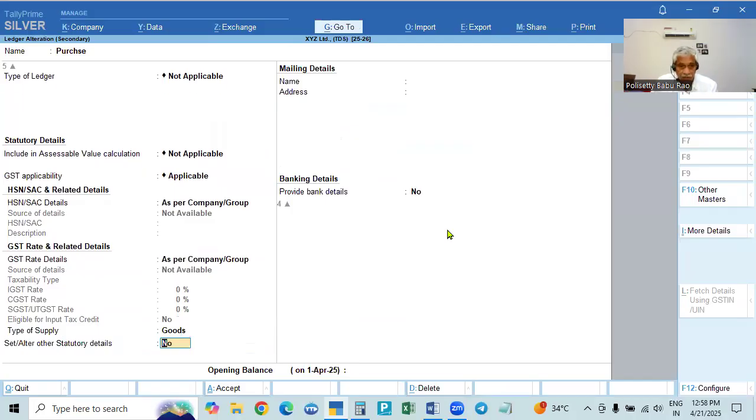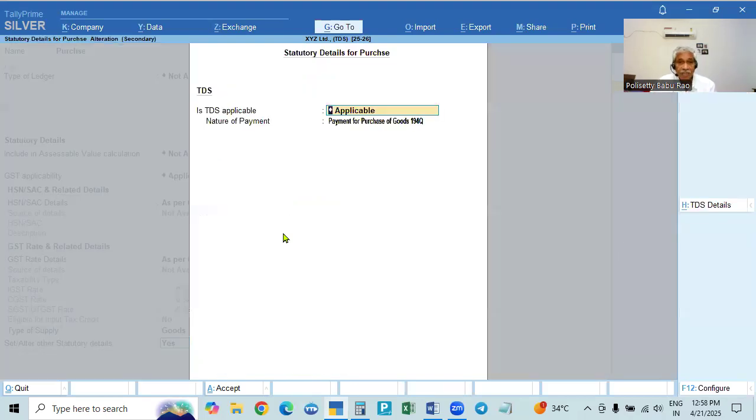So goods it will get, because you are giving the stock GST rate here. Eligible for IGST credit is showing no. After that, you have to take this statutory detail in the purchases. I told you: party, purchases, and stock items, you have to enable GST and TDS. Make it yes, and come here. First of all, only this one line will be shown. Here it will show as